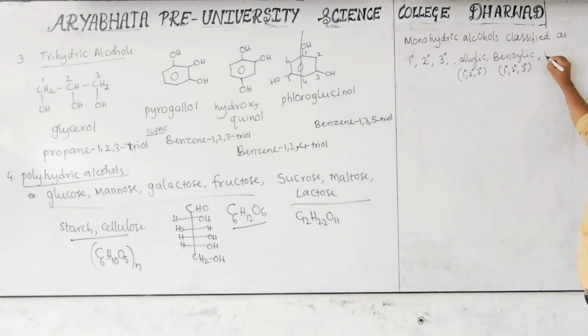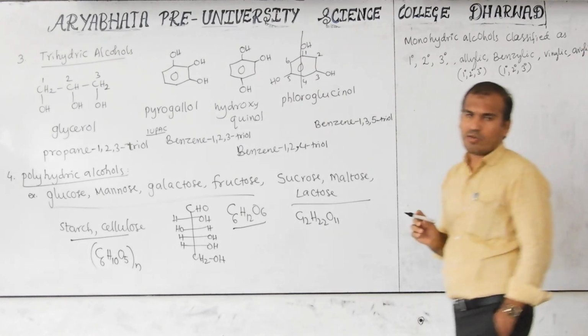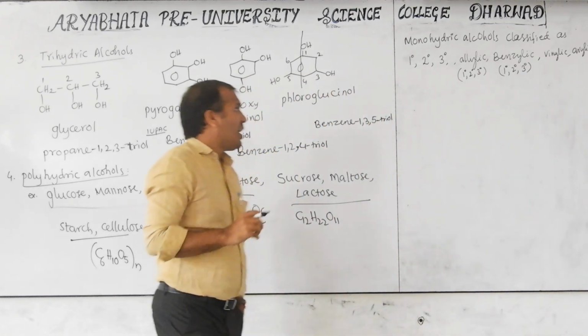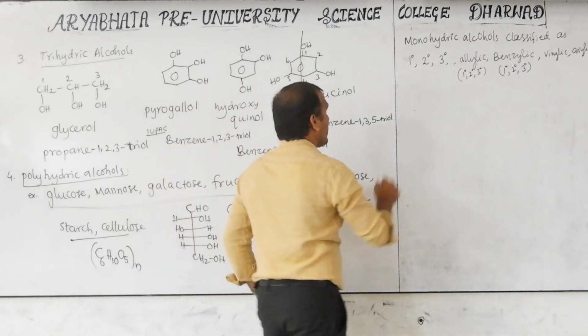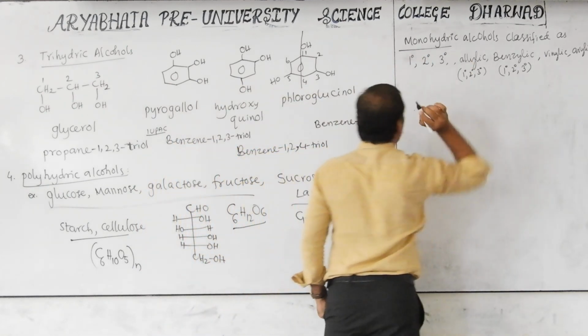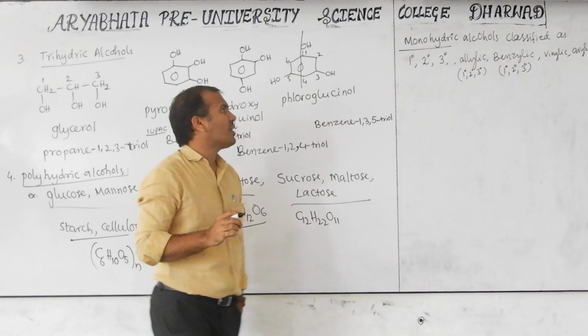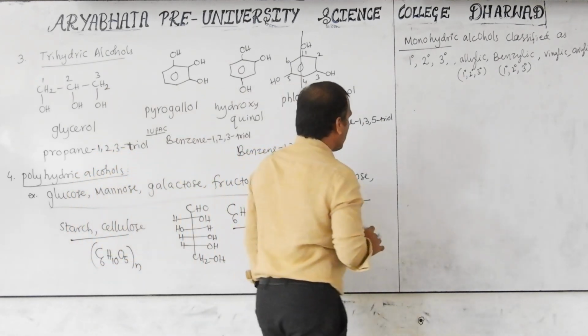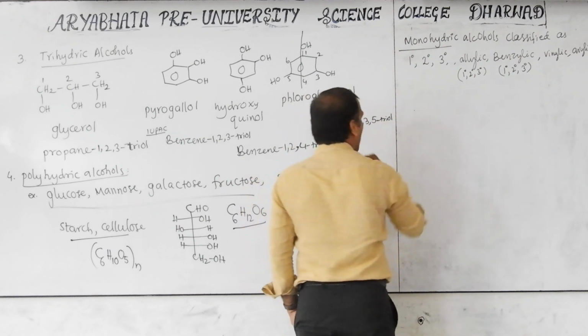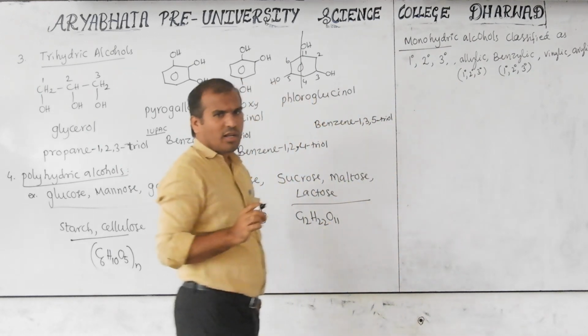Next, vinylic, and another is arylic. Each one we will discuss now: how these are primary, secondary, tertiary, allylic, benzylic, and vinylic. These are all in monohydric only. Keep in mind, not dihydric, not trihydric or polyhydric. Only for monohydric alcohols. Now, we already know what the primary carbon is.